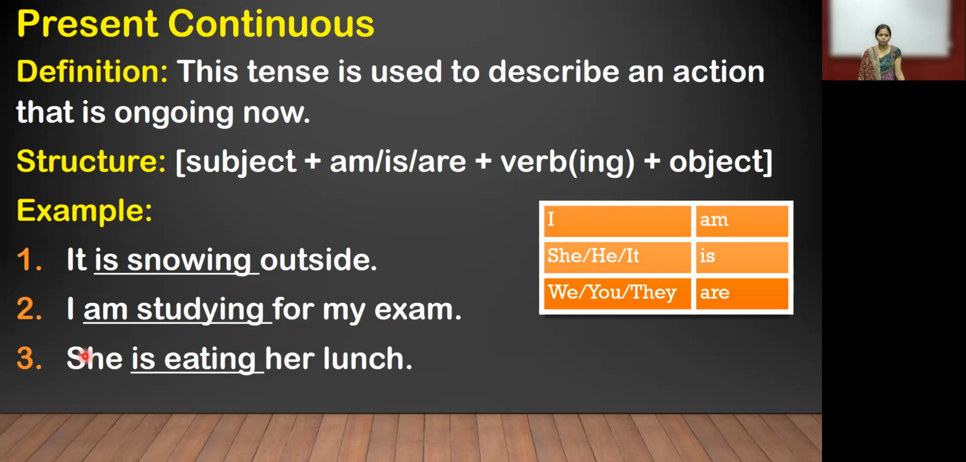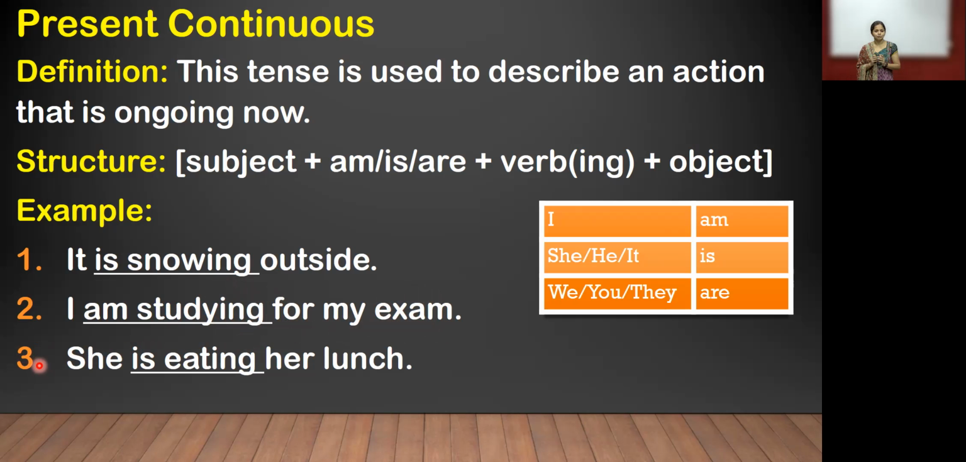Is it in future? No. Is it in past? No. It is in the present. The action is going on now. You can see, I am studying for my exam. The action is going on. What is that boy doing? He is studying for his exam. It means the action is going on. The sentence will be from the present only.